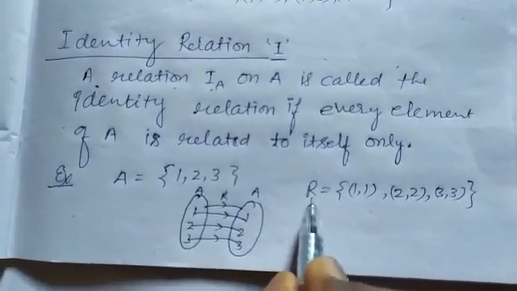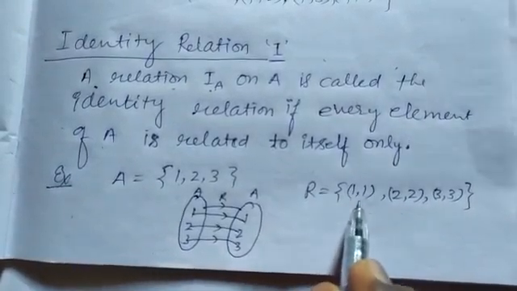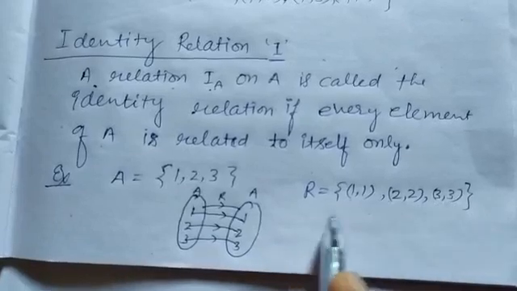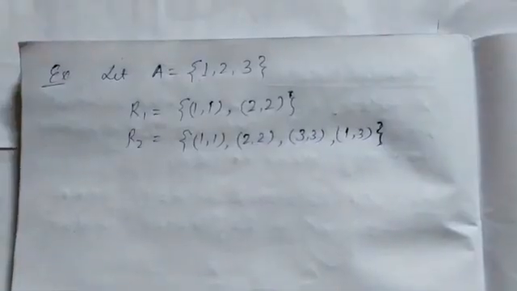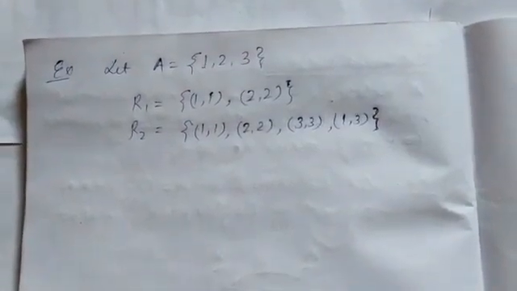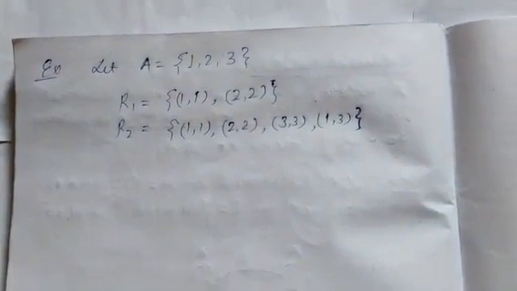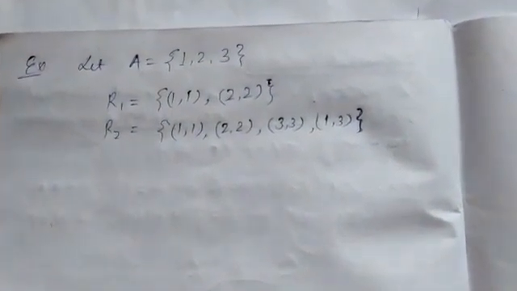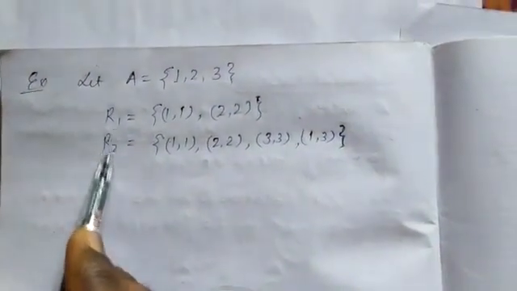This type of relation can be written as the set R1 = {(1,1), (2,2), (3,3)}. This type of relation is called identity relation. To understand the identity relation very well, see one more example. Let a set A have elements 1, 2, 3, and there are given two relations R1 and R2.